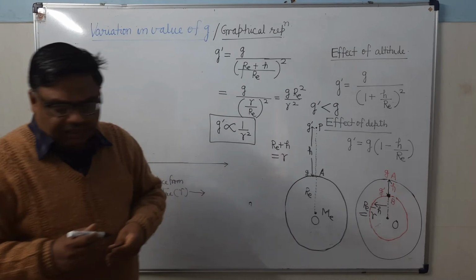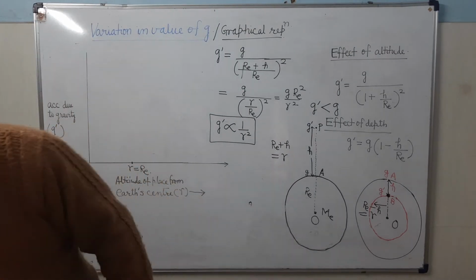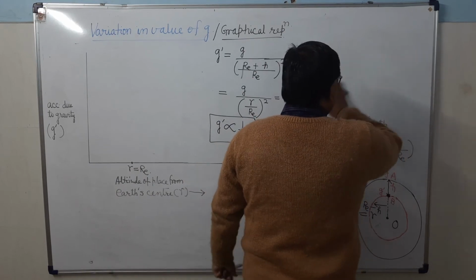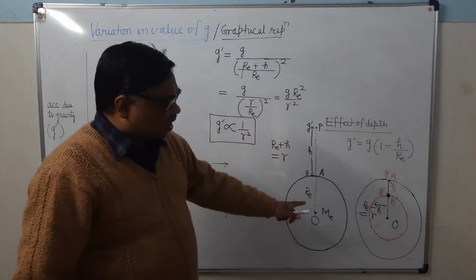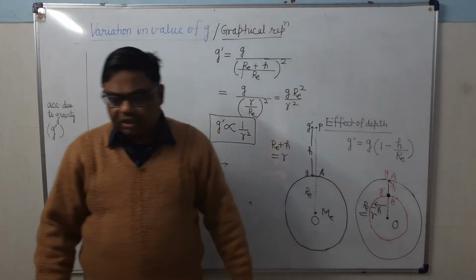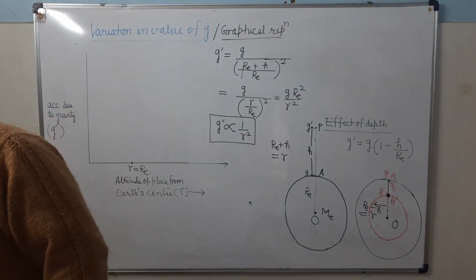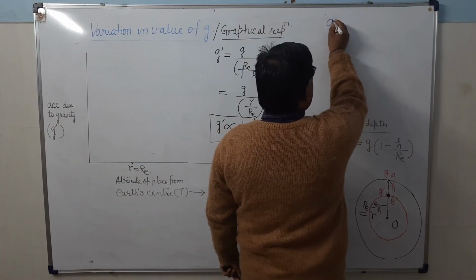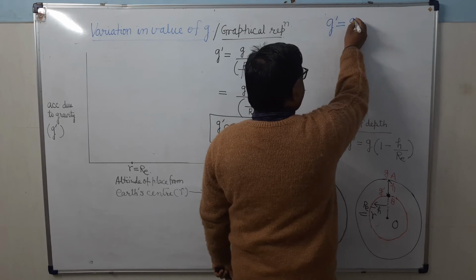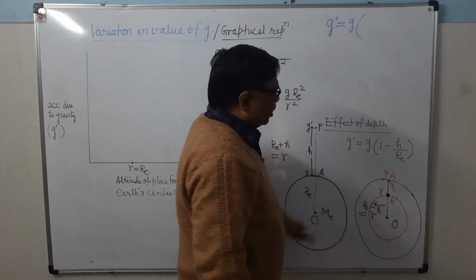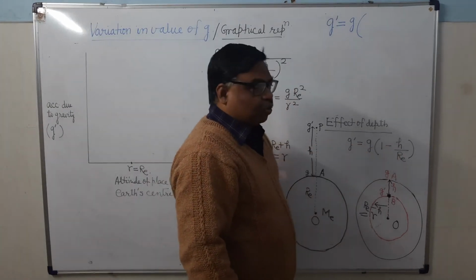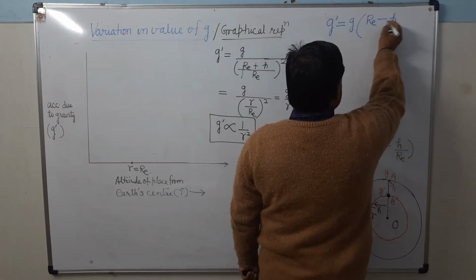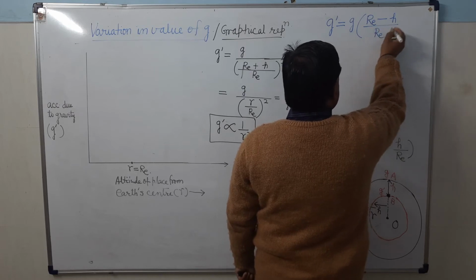So the effect of the depth I am showing here. You can see what will be at the earth center. At the earth center I already told that it will be 0. So see here, when you simplify, g dash equals g, and when you take the LCM it will be re minus h whole divided by re.